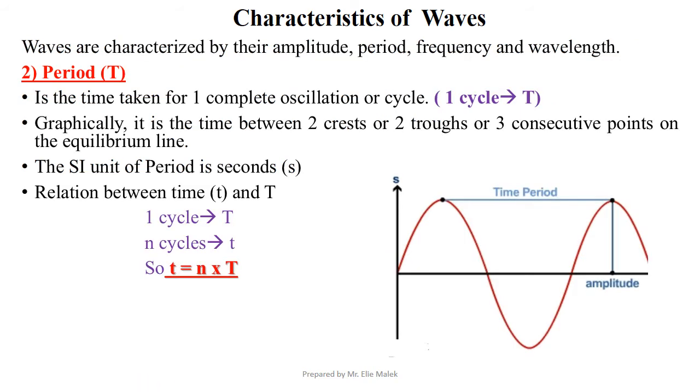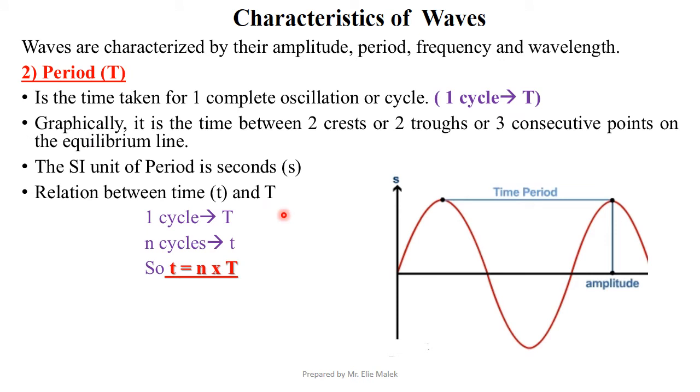Another characteristic of waves is the period, symbolized by T. The period is the time taken for one complete oscillation, or for one complete cycle. The time taken for one cycle is T, capital T.